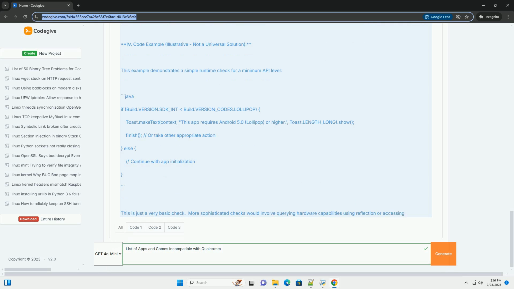4. Driver issues. The graphics drivers, especially those related to the Adreno GPU, can be a major source of incompatibility. Bugs in the drivers or incorrect driver versions can lead to crashes, glitches, or performance issues in games and graphics-intensive apps. 5. Binary compatibility. The compiled code of an app, usually in APK format, might not be fully compatible with the specific instruction set of a Qualcomm processor's CPU. While the Android runtime handles a lot of this, edge cases and poorly optimized code can still lead to problems.